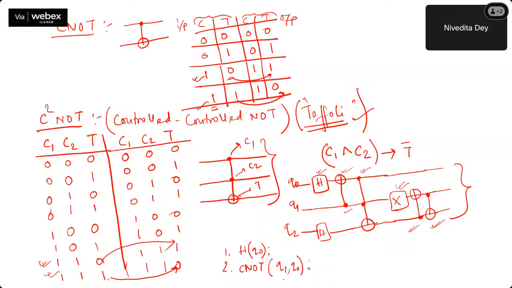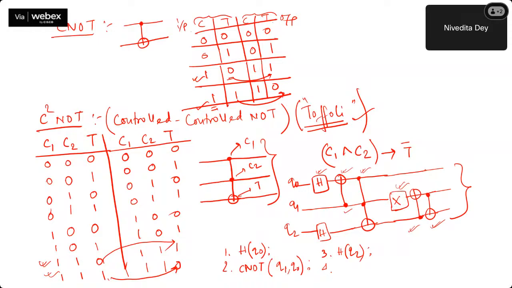And of course, the sequence in the quantum programming representation, QASM, the quantum assembly level representation, matters. Why? Because it represents which is your control and which is your target. For all the controlled kinds of gates, the ordering is very important. This is the second operation. What is the third operation? You are again doing another Hadamard on Q2.